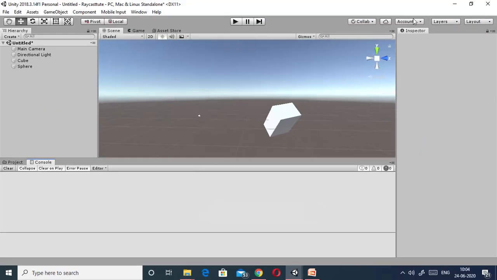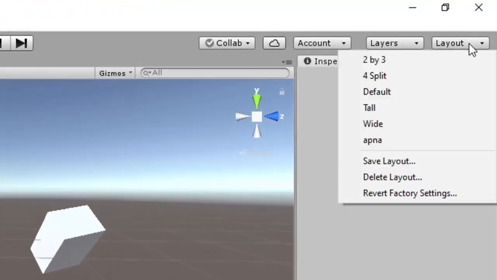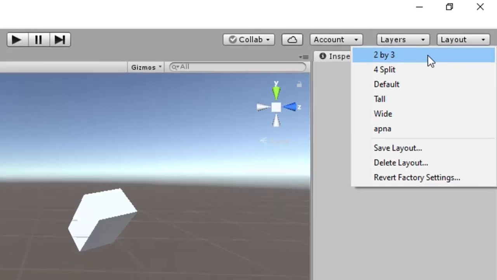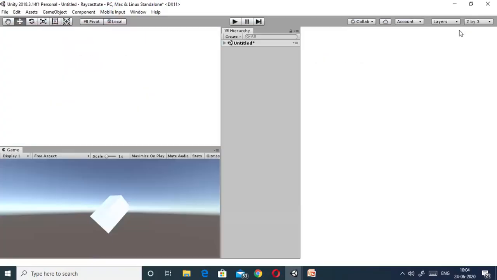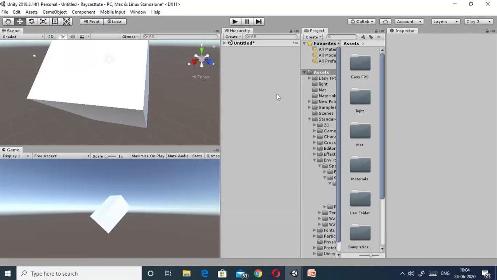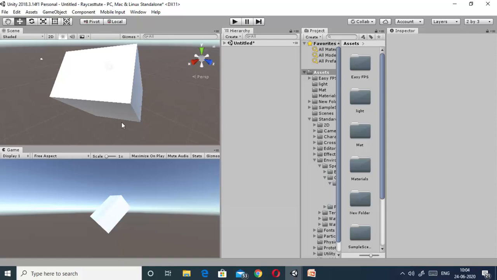Now here you can see that layout is given, so you can choose your desired layout. For example, this is the default layout. If I use 2 by 3, now this is the 2 by 3 layout. Here you can see the scene and game windows parallelly.